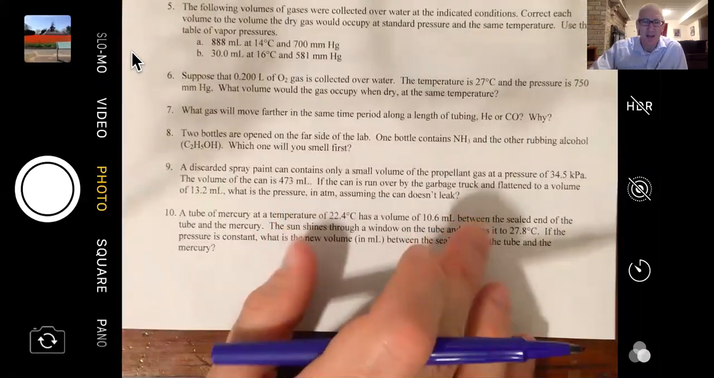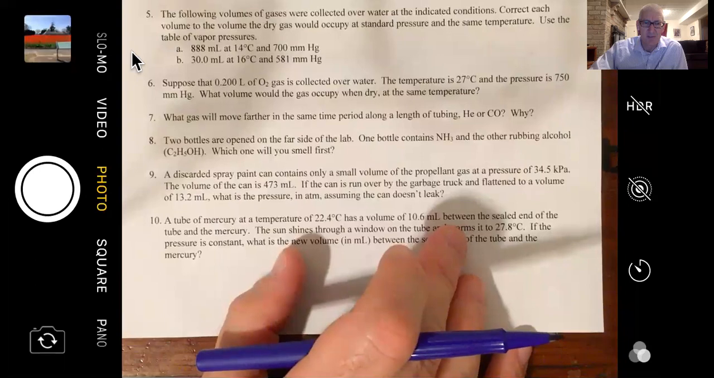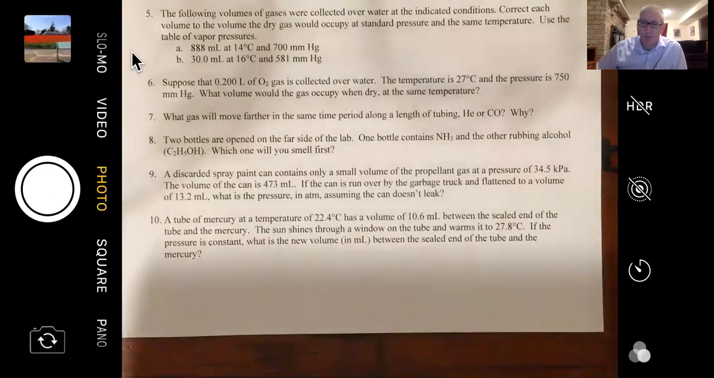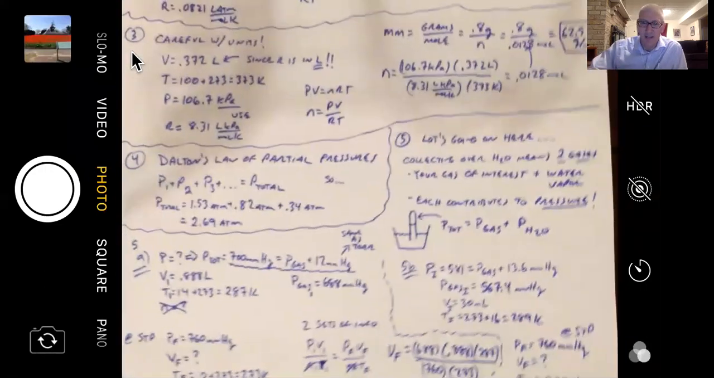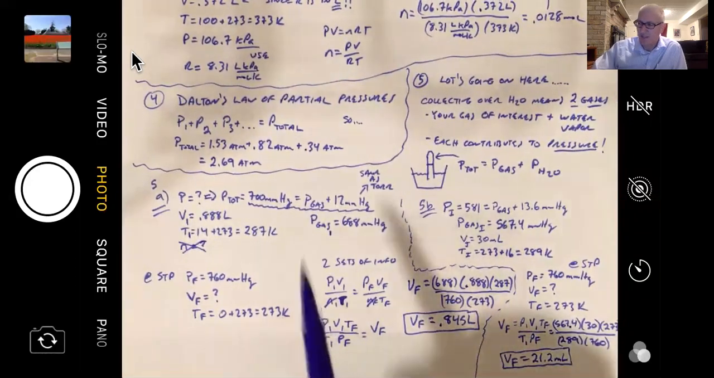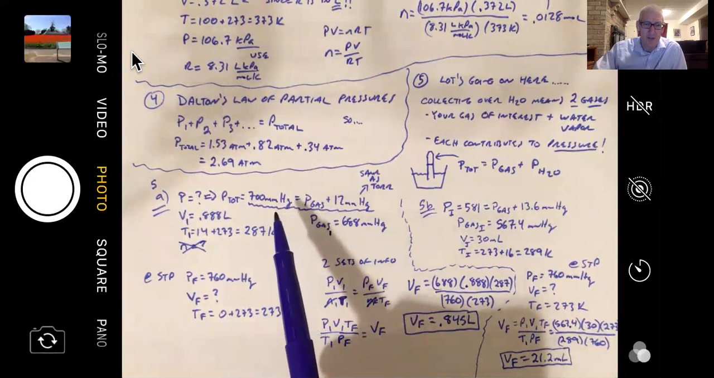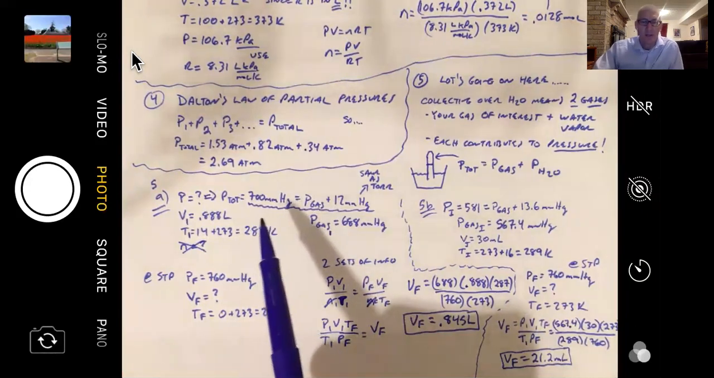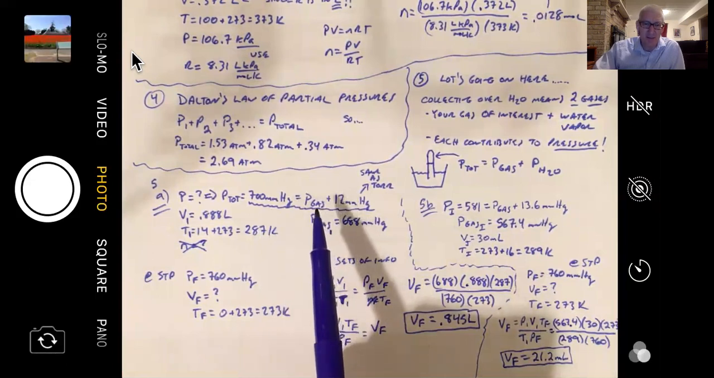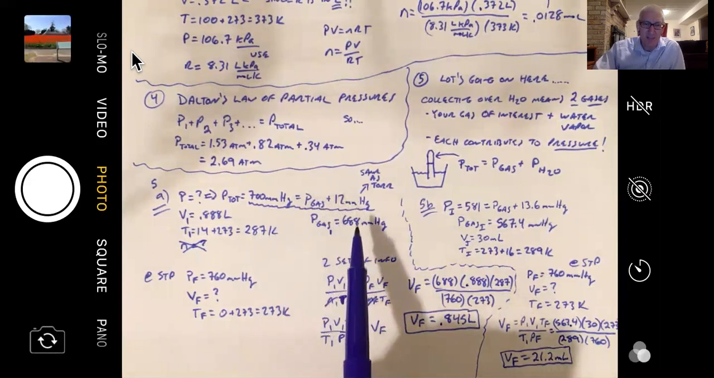And in number 5, it gives us some information, and we said that it was collected over water. So that's our key. So we're going to copy that information over and make sense of this. The first one said that it was collected over water and it had a pressure of 700 millimeters of mercury. So what that's telling you is that the actual pressure of the gas by itself is only 688, because 12 millimeters of mercury was contributed by the water vapor pressure.